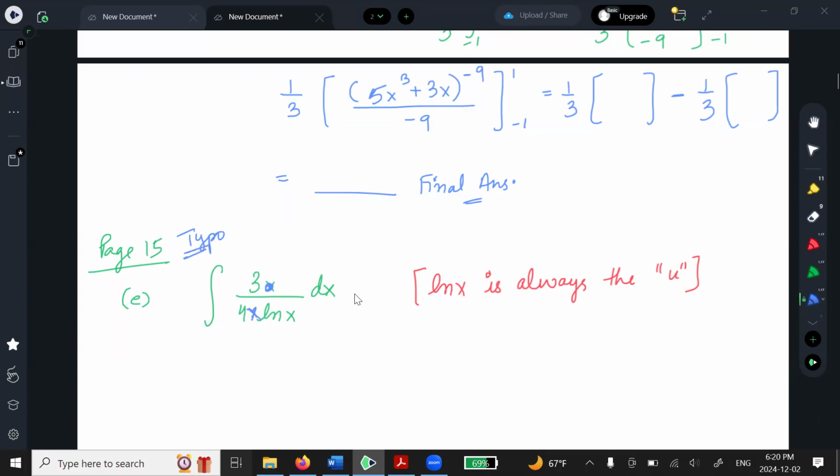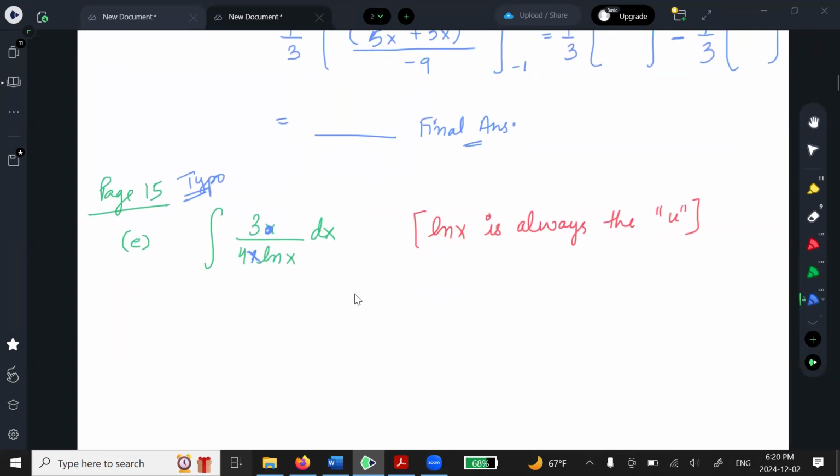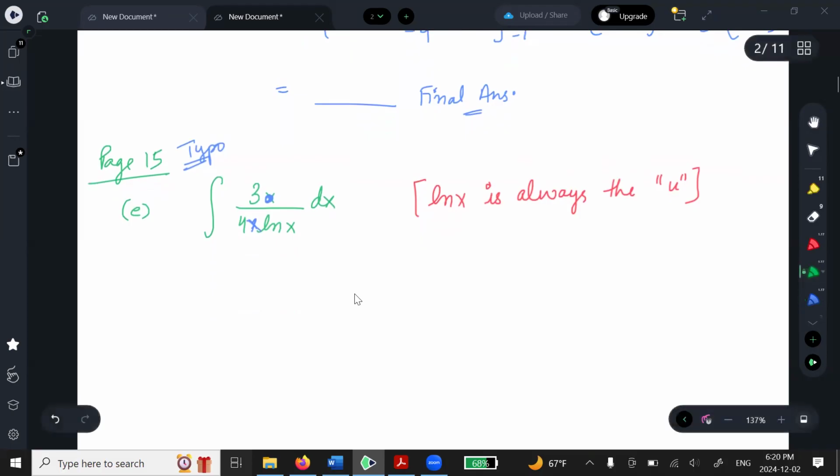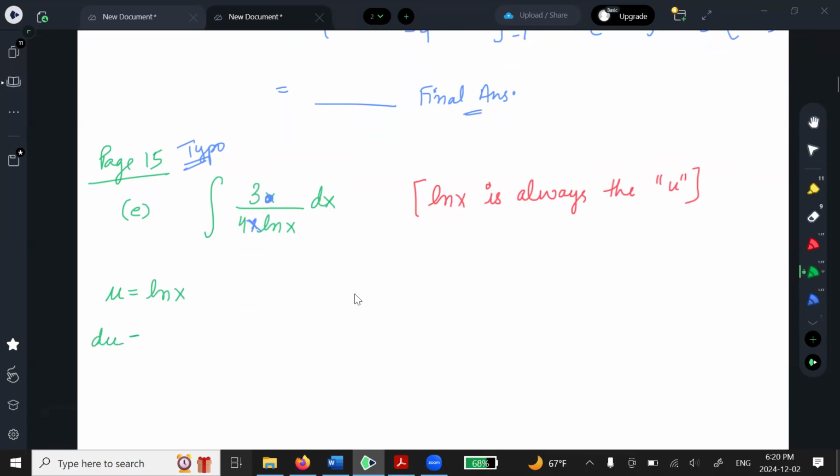And no matter what question I give you in substitution, if it involves a natural log, just make the natural log a u. Okay? So what happens if I make the natural log a u? So I've got u equals natural log x. What is du? Now this is where you have to memorize these formulas. The derivative of natural log is 1 over x.